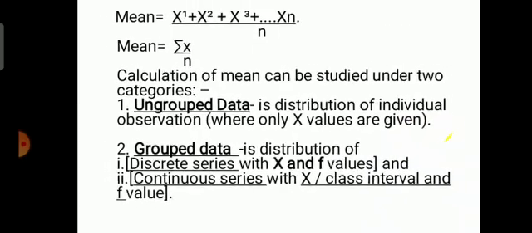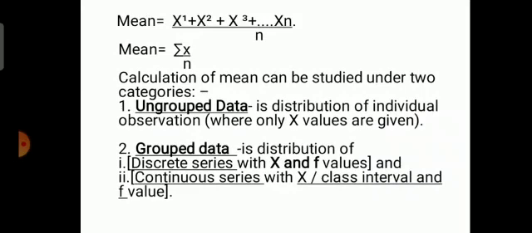Next one, mean is, you can write it as x1, x2, they are individual observations or values. It may be x1, x2, x3, x4, x5, up to x of nth unit. They may be any number of units given. Then divided by n. So therefore we arrive at the formula for mean: summation x divided by n.